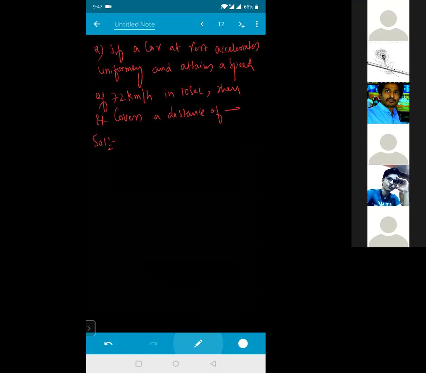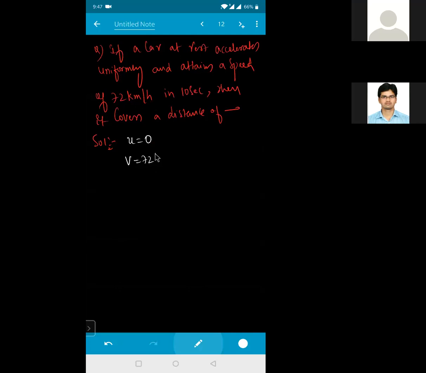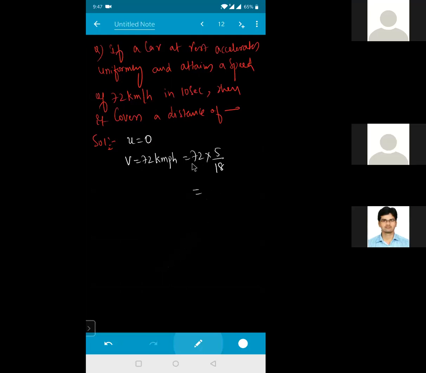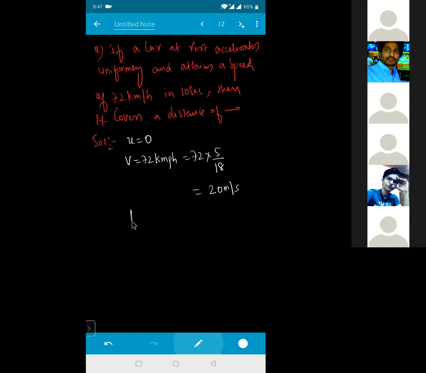Distance निकालना है अपने को. We need to calculate the distance. Initial velocity is 0. Final velocity is 72 kilometer per hour, so that will be equal to 72 into 5 by 18. तो ये कितना आ रहा है, देखो? 18 ones are 18, 18 fours are 72, so 5 into 4 is 20 meters per second. Time is given how much for me? 10 seconds. Distance पूछ रहा है, so S is equal to ut plus half into a into t square.